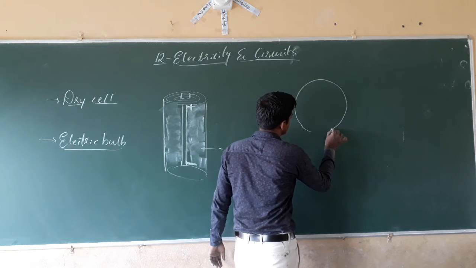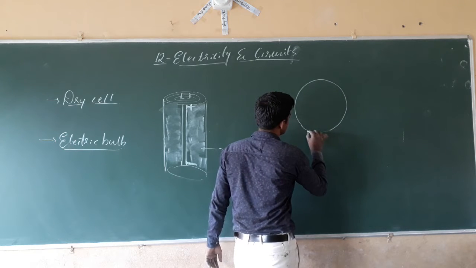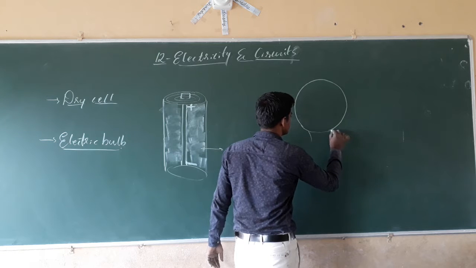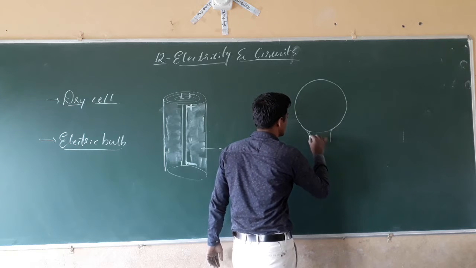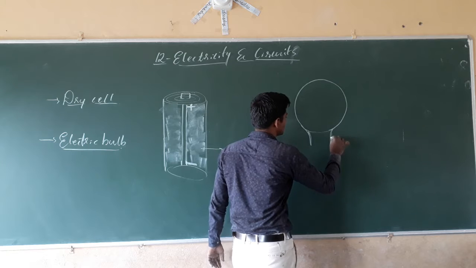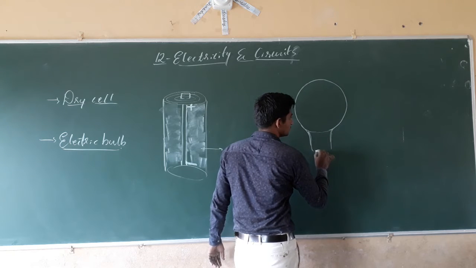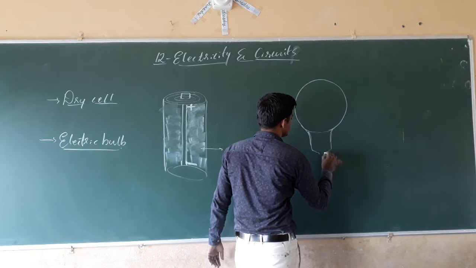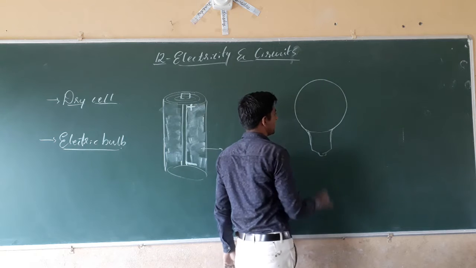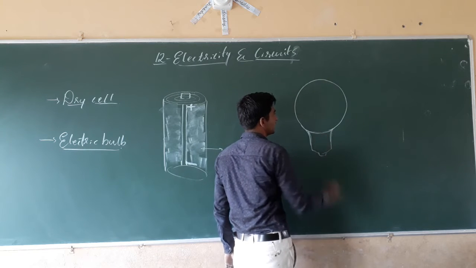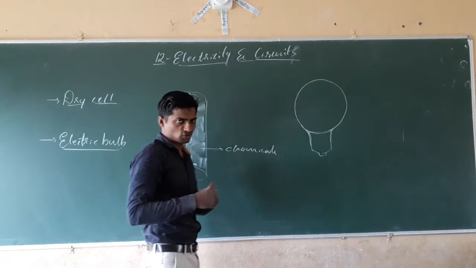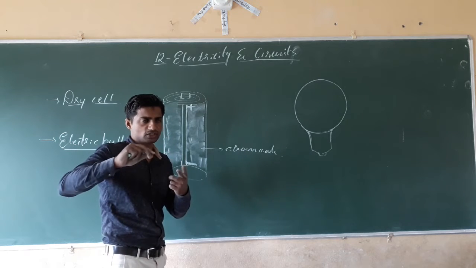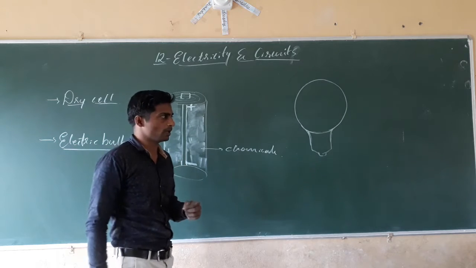You must know that electric bulbs are the main headlights of vehicles, or in a torch, when we see the torch, it has an electric bulb.